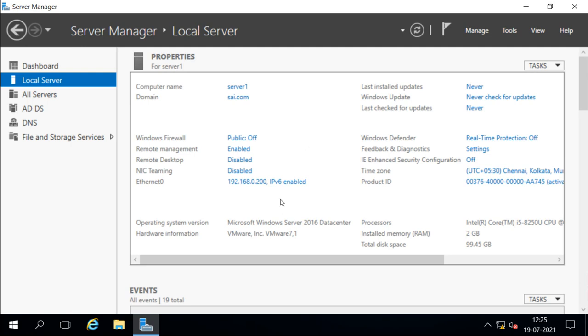Now for configuring the NLB, we don't need any special configuration for the software or hardware. We don't need another adapter either. We can use it on the same network and the same adapter. But only one thing: we should have all the nodes in the same subnet. This is our subnet, 192.168.0.0, so all our hosts are in the same subnet. I will now install this feature on both servers, server 2 and server 3.